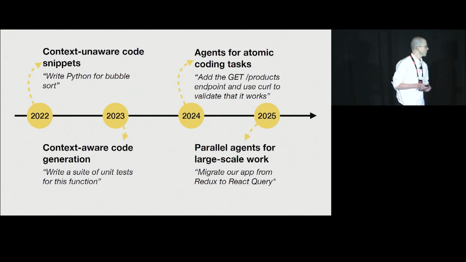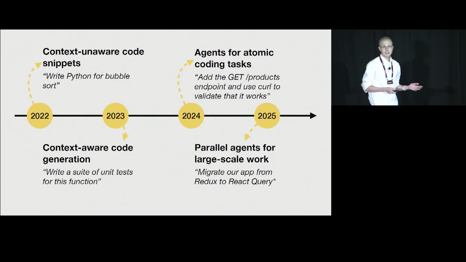And where we want to be in 2025 and where we've spent most of the year working is on parallel agents for large-scale work, starting to scale up beyond just a single agent and starting to work on modifications that have to impact and touch the entirety of the code base.